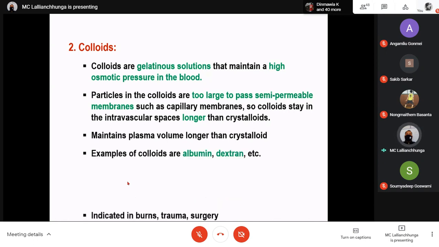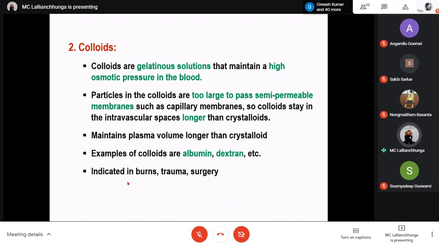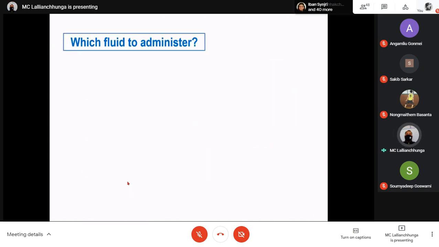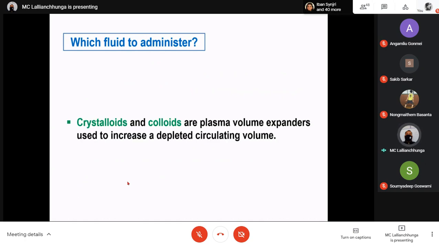Examples of colloids are albumin, dextran, etc., indicated in burn, trauma, and surgery. In these conditions you have to infuse them. When there is burn, trauma, or surgery, colloids are important. You can administer this colloid solution, and they are more expensive. Which fluid to administer now? Which fluid, crystalloid or colloid, should we prefer?